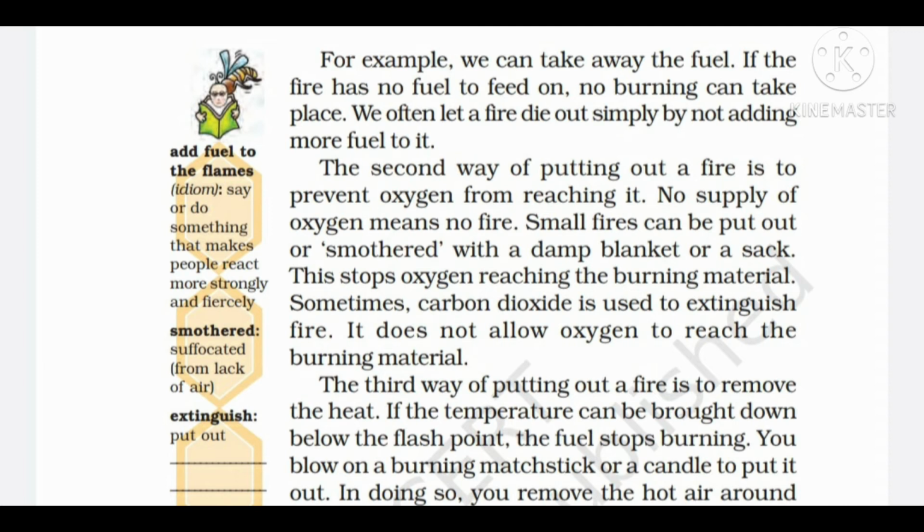Sometimes carbon dioxide is used to extinguish fire. It does not allow oxygen to reach the burning material. So we can also smother the fire by cutting the supply of the oxygen. Smothered means we can suffocate the fire. So here when the air will not be there, when the oxygen will not be there, fire will automatically be extinguished.